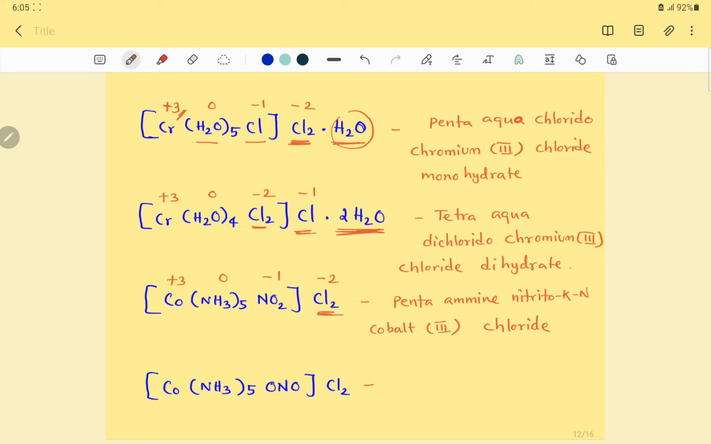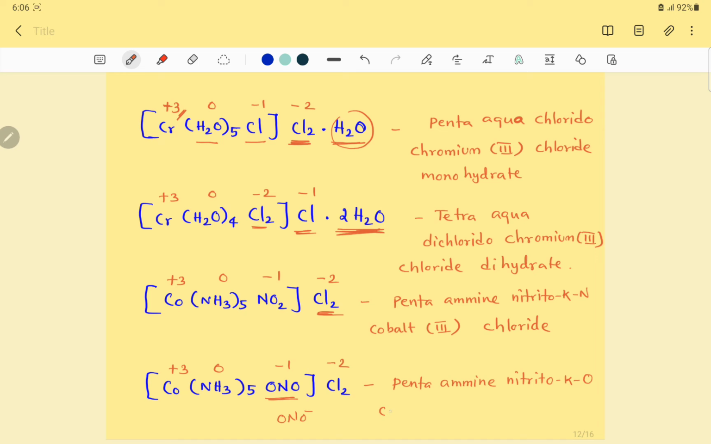Now I have introduced another ambidentate ligand. Ammine 0, minus 2 here, minus 1, so total minus 3, so cobalt plus 3. So pentaammine, nitrito. This is the ONO minus ligand, which is called nitrito. NO2 minus and ONO minus both are called nitrito. Only the donor differs. Here the donor is oxygen, nitrito.